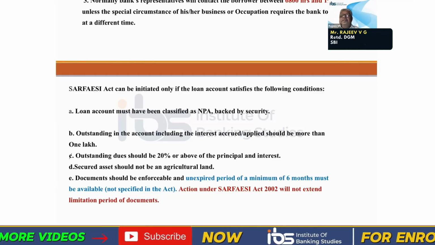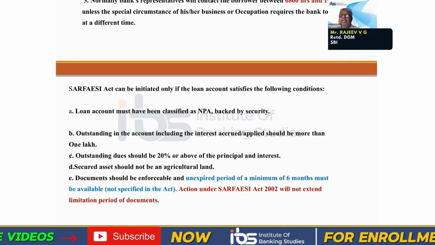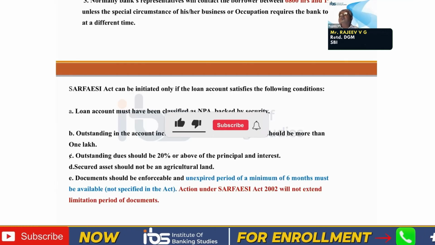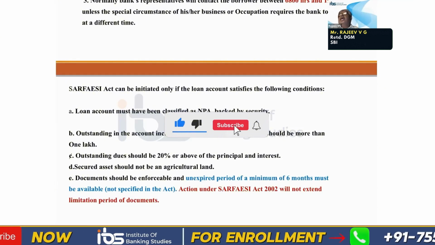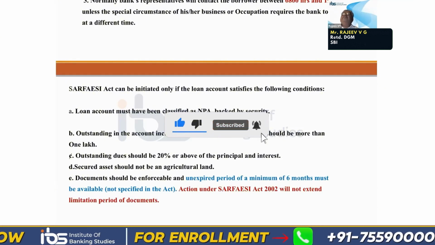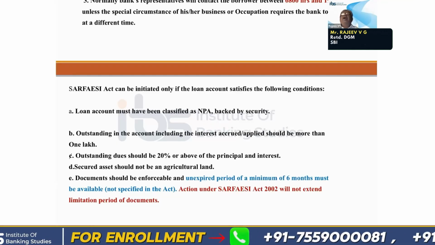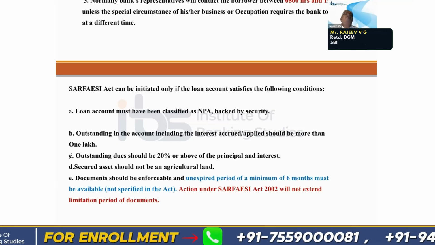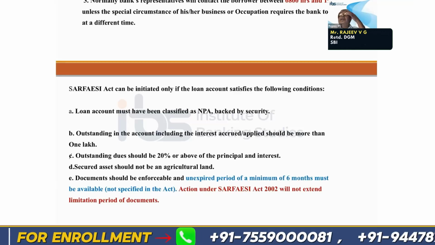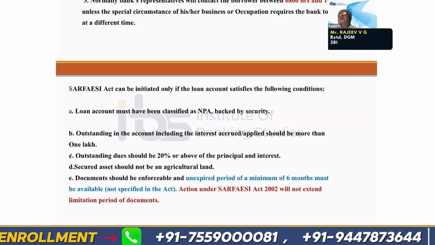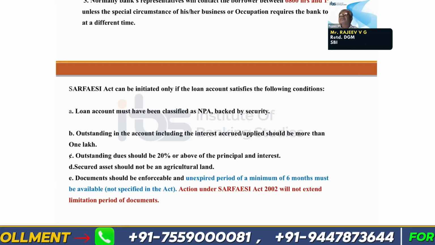And the secured asset should not be an agricultural asset. Then the minimum amount should be more than 1 lakh. And suppose the customer has availed a loan of 10 lakhs, and so far the interest debited to the account is 4 lakhs. 10 plus 4, 14 lakhs. 10 lakhs he has availed as loan, 4 lakhs is the up-to-date interest.